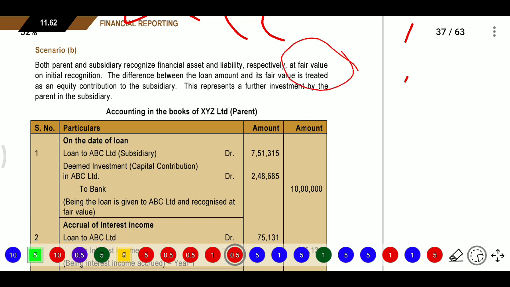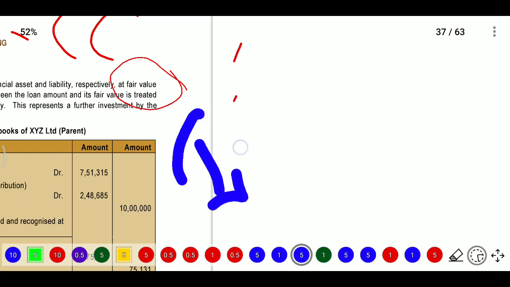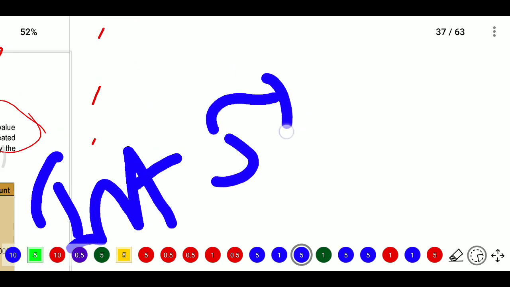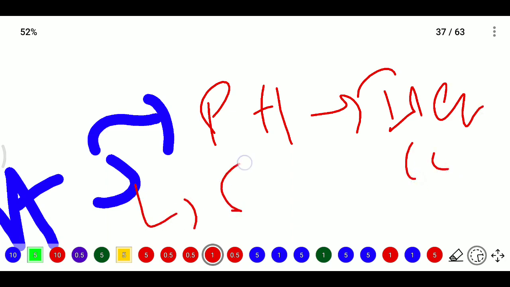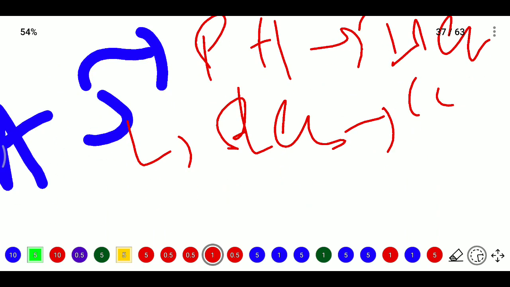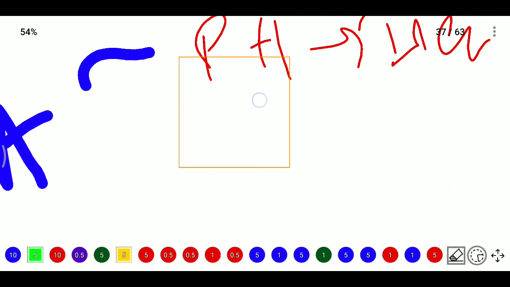If any difference arises on the loan amount, the difference from fair value is treated as an equity contribution to the subsidiary. So is there any difference at the time of initial recognition? We will see in initial recognition. If it is related to parent and holding, then it will be recognized as investment or equity or capital contribution. If it is related to leases, it will be considered as prepaid expenses. If it is related to employees, then it will be considered as employee related expenses.